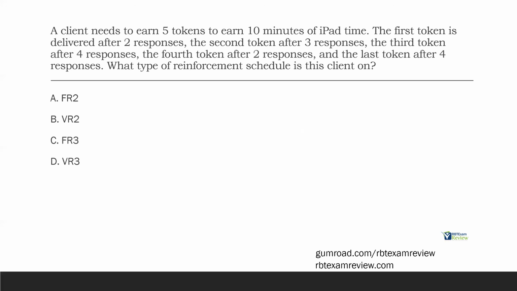So now all we need to do is figure out our average. And how do we do that? Well, you add up all of your numbers, okay? So 2 plus 3 plus 4 plus 2 plus 4 is 15, and divide by total data points to get your average, which is going to be 3. So what type of reinforcement schedule is this client on? A VR3. If you don't know how to find an average, okay, go back, brush up on that skill.